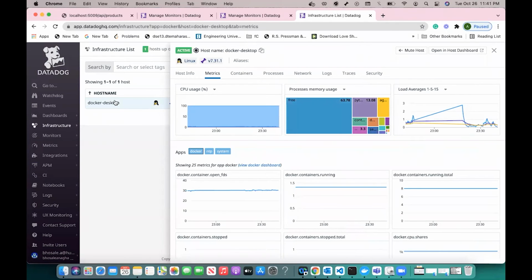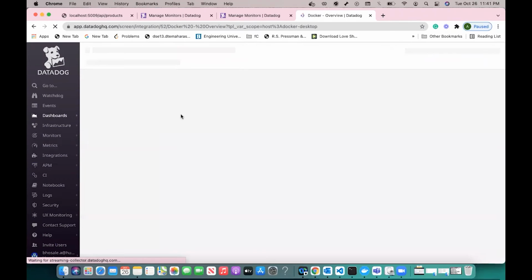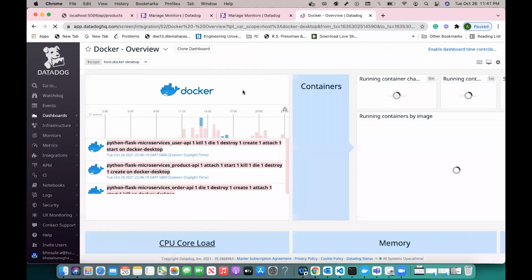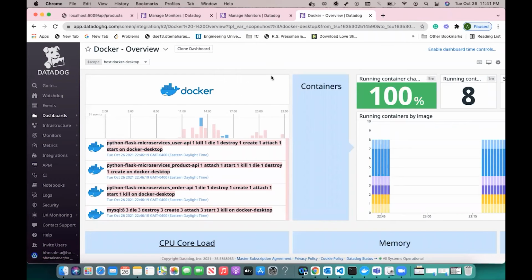Upon clicking, we see the different metrics such as the CPU usage, the process memory usage, the load average, as well as different metrics for Docker. These metrics are mapped on the Docker dashboard. So the Docker dashboard is a ready-made dashboard. I will just go over it.